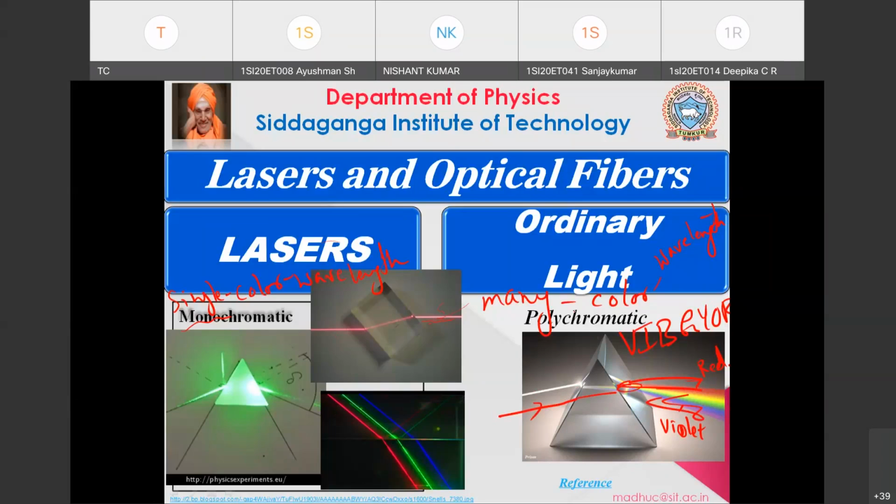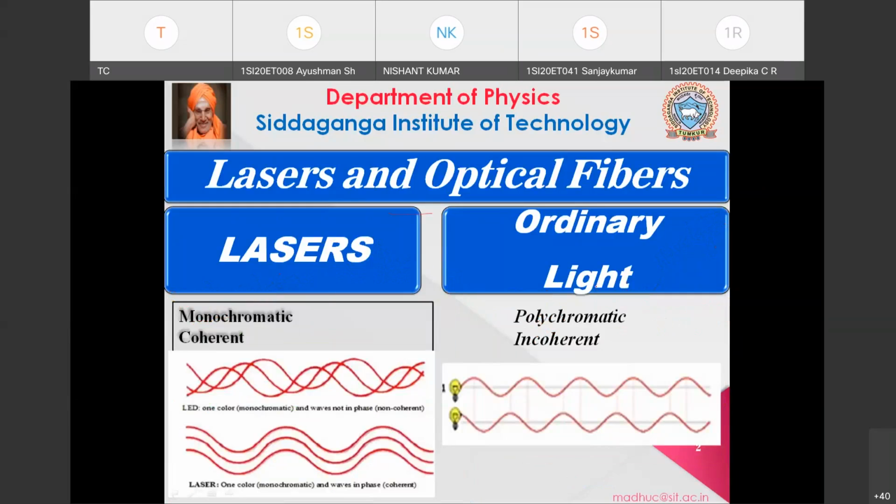Okay, so that is the first difference between your laser and the ordinary light. Laser is monochromatic, and ordinary light is polychromatic. Then we will come to what we call coherent and incoherent, or non-coherent. Now what is coherence? If you take any two waves.